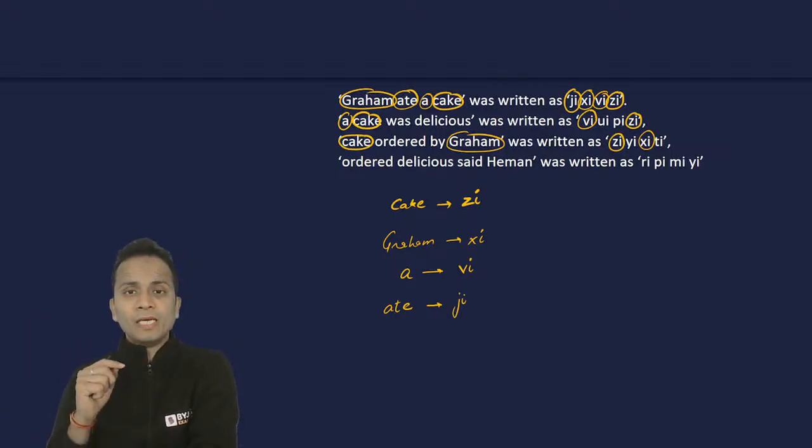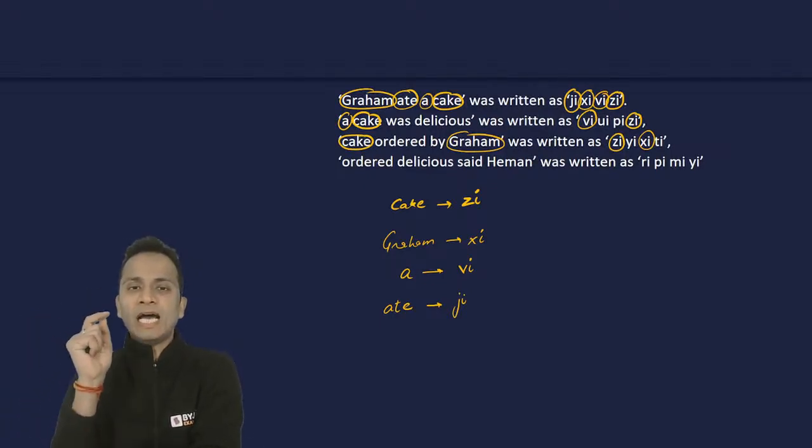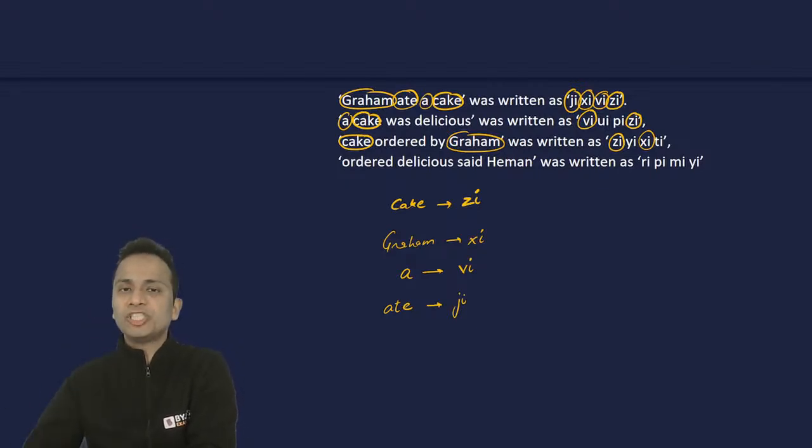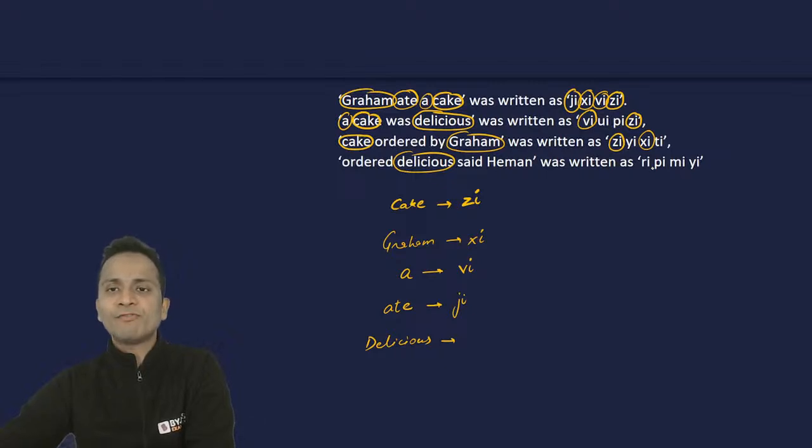Right. Now look at the second statement and the fourth statement. In the second and fourth statement, delicious is common. So what is the code for delicious? So delicious is common in the second and fourth statement, and PI is common in second and fourth statement.